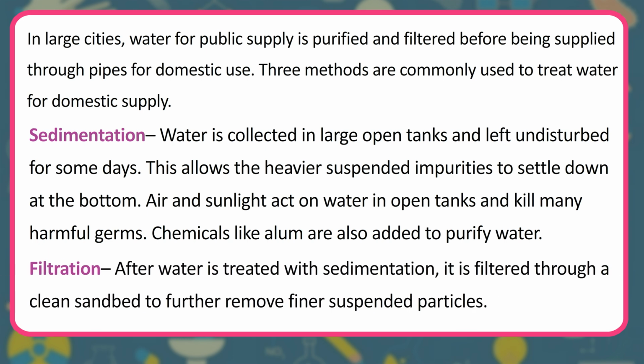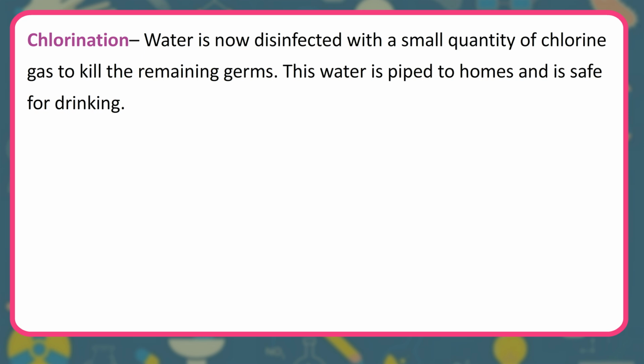Filtration. After water is treated with sedimentation, it is filtered through a clean sand bed to further remove finer suspended particles. Chlorination. Water is now disinfected with a small quantity of chlorine gas to kill the remaining germs. This water is piped to homes and is safe for drinking.